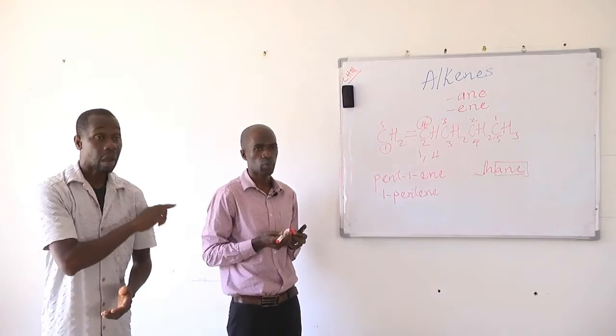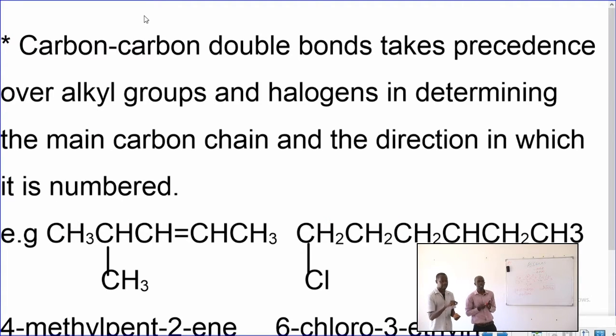Also, the carbon-carbon double bond takes precedence over alkyl groups and then halogens in determining the main carbon chain and then the direction in which it is numbered. Okay. Let's take another example. Let's take this example.